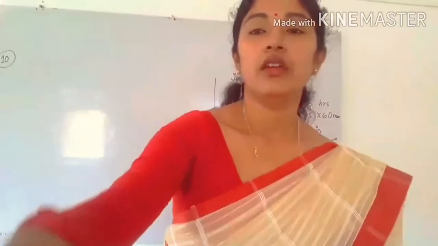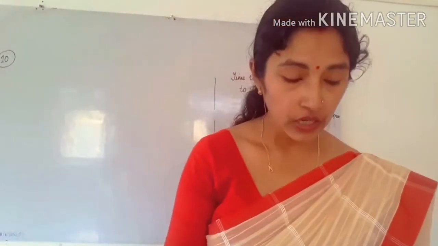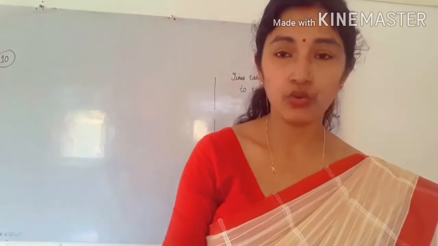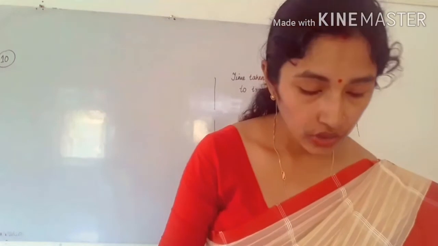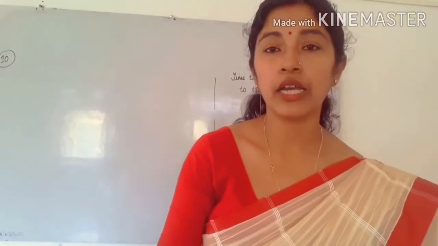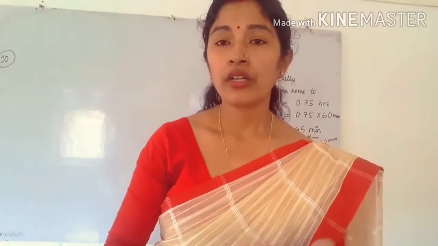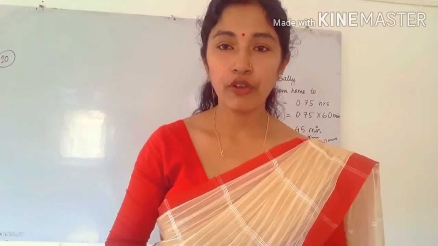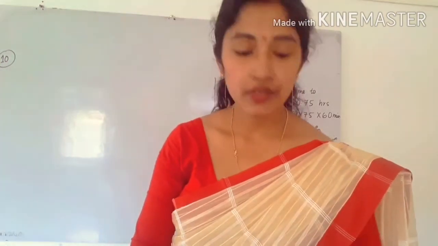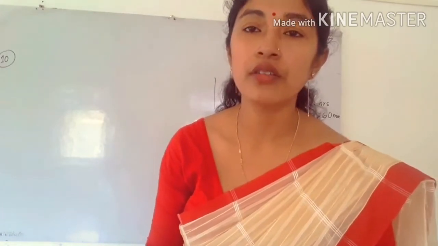Next is question number 10. That is very simple. See what is given. Vasanti has read 0.25 of the book Robinson Crusoe. That means this much part she has already read. Now what is remaining? If she has read 0.25, that means 0.75 is remaining. This much part is remaining.